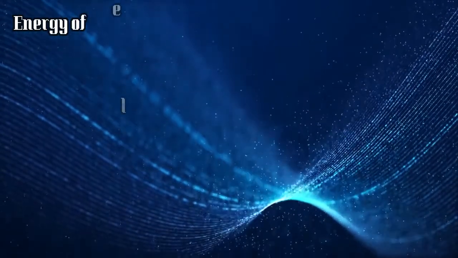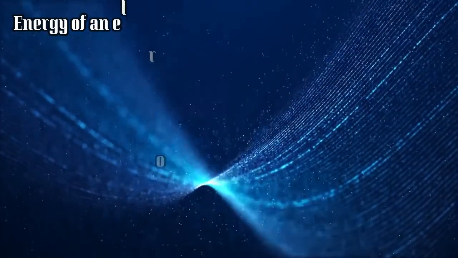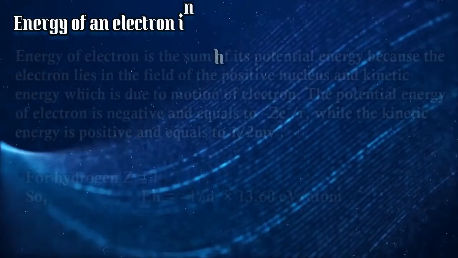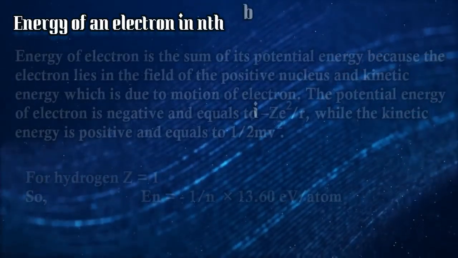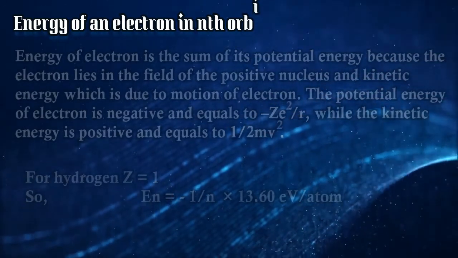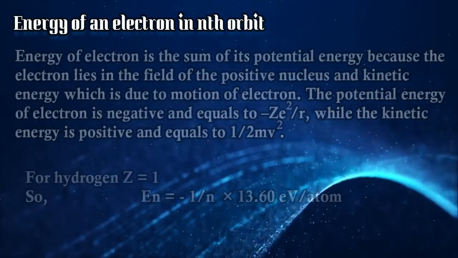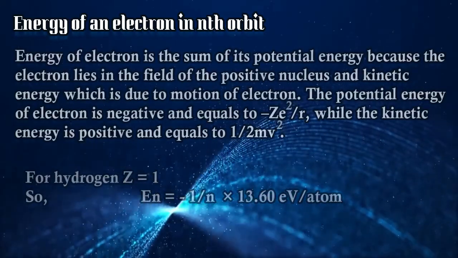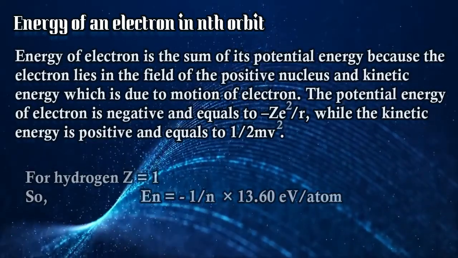So if we go for the formula, energy, as we know, is always the sum of the potential energy and the kinetic energy. Potential energy is for the stationary, fixed part present in the atom, which is nothing but the nucleus, containing all the positive charges and the neutrons, whereas the kinetic energy is due to the electron which is moving in the extranuclear part of the atom, right?